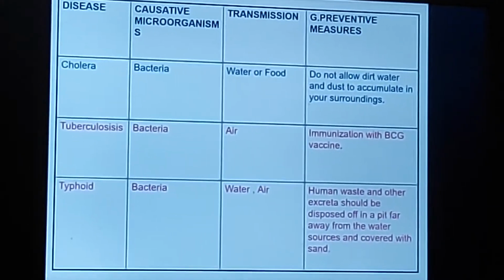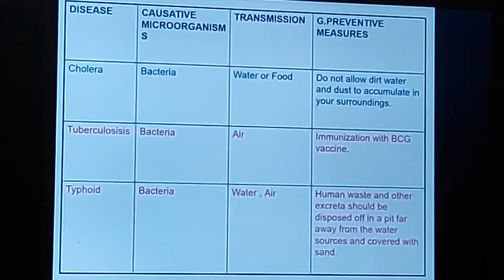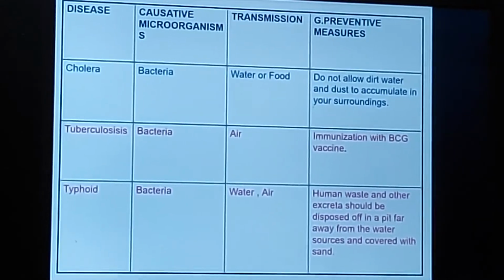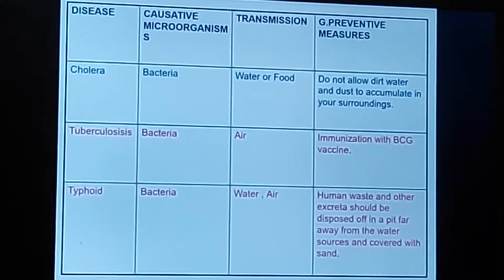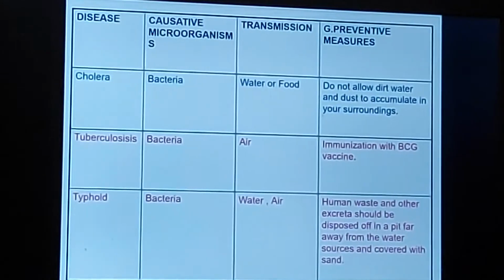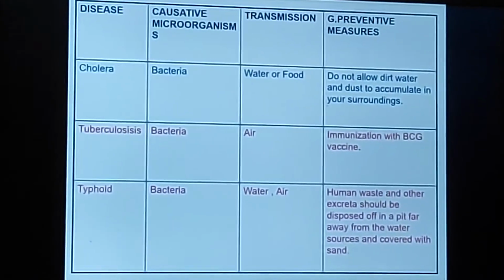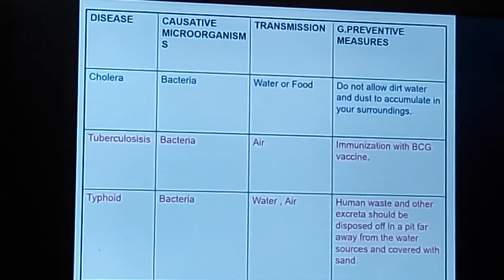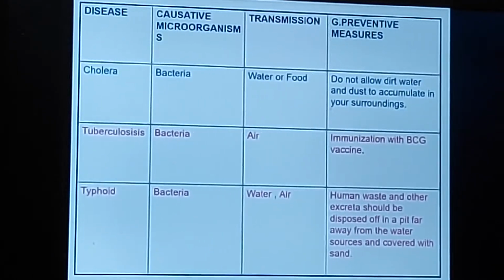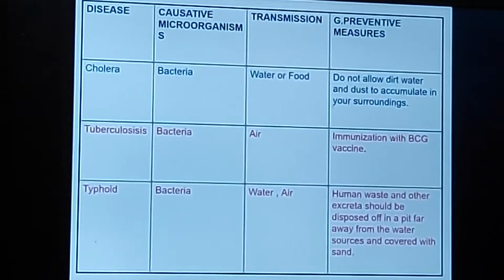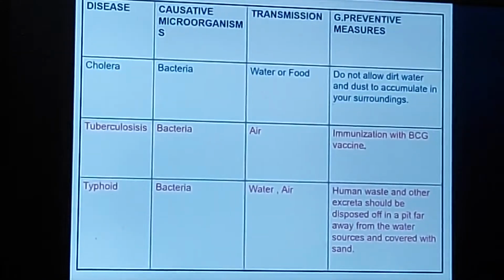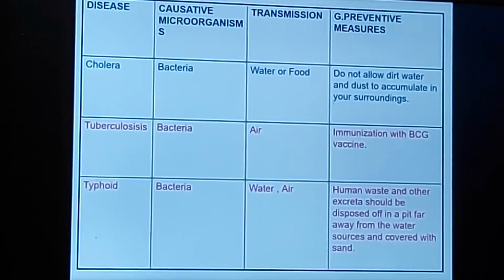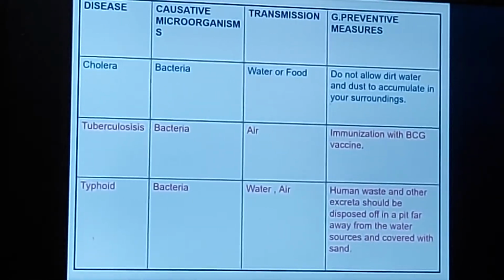Now in cholera, the major symptom is loose motions, which leads to dehydration and nervous breakdown too. The second disease which is caused by bacteria is tuberculosis. Tuberculosis is a very common disease seen in human beings, and in this the lungs get infected. The person suffers from a continuous whooping cough, pain in the chest and breathing problems. The way it gets transmitted is through air.